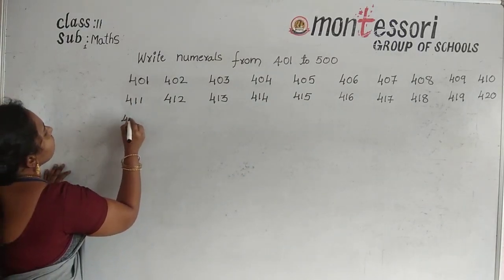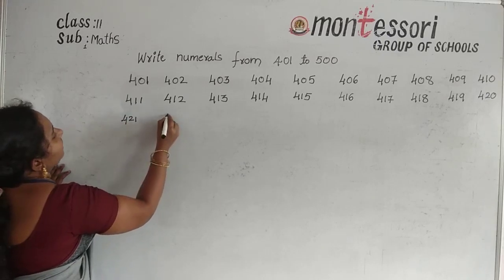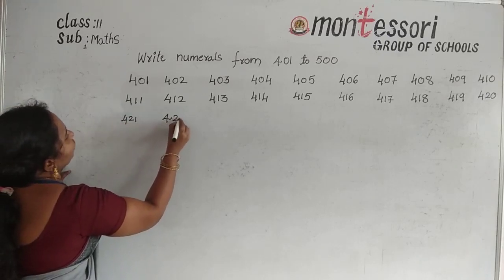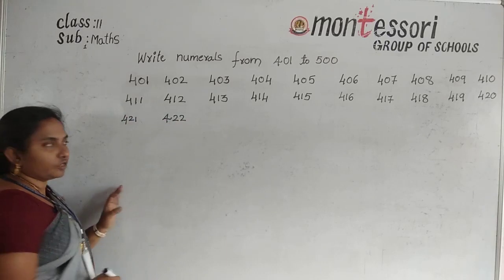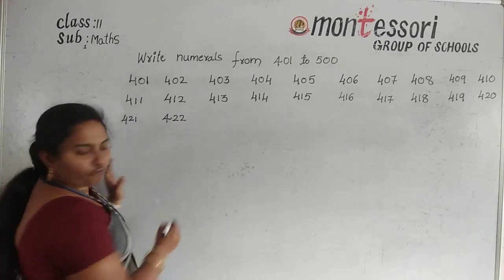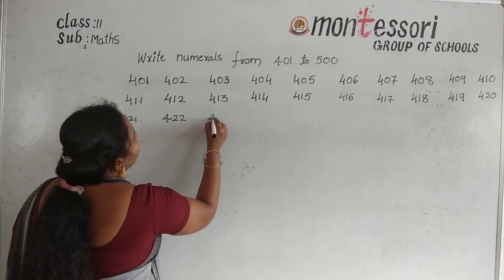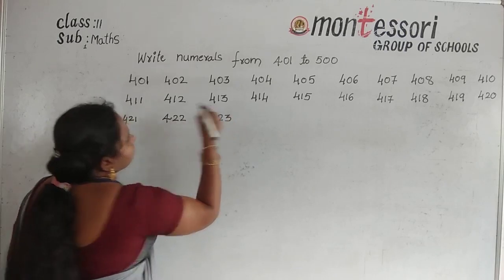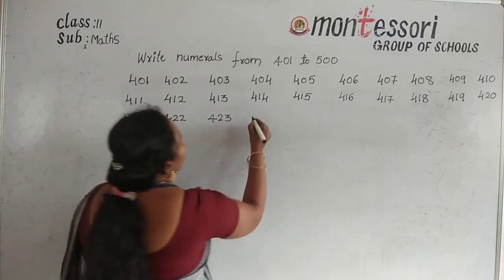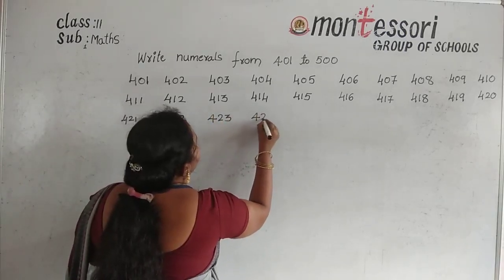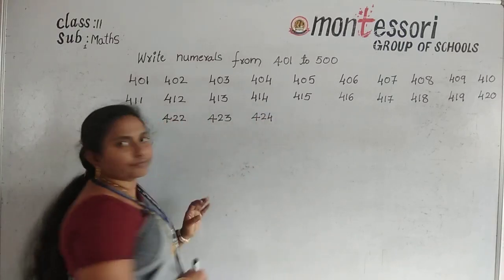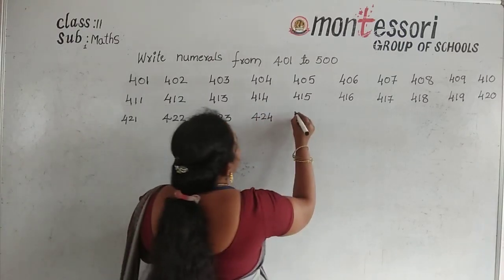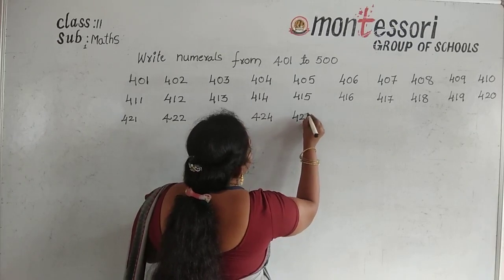So next here start with 421. Next 422. Next 423, and next number 424, and next number 425.